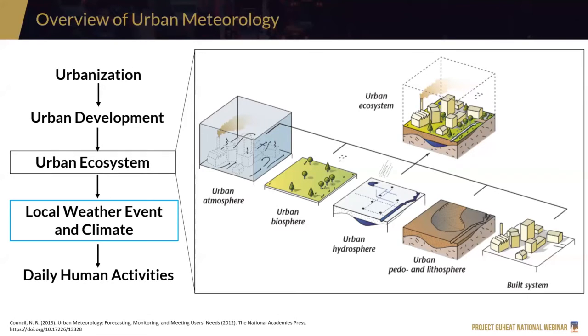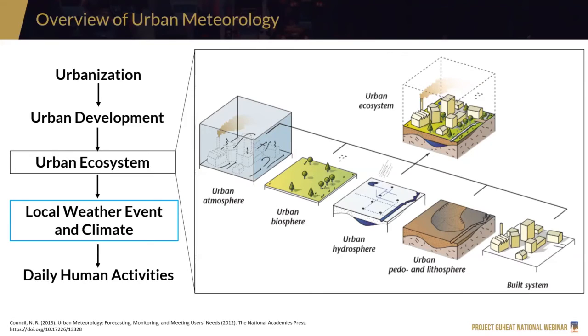both of these give rise to a unique system, what we call the urban ecosystem. The urban ecosystem comprises different spheres, such as the urban atmosphere, biosphere, hydrosphere, and the built system. All of this together comprises our ecosystem. Partly, the third speaker, Mr. Jim, discussed some of the indices that we can use for the biosphere and for the built-up system.